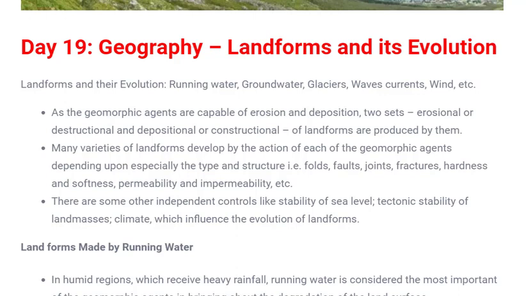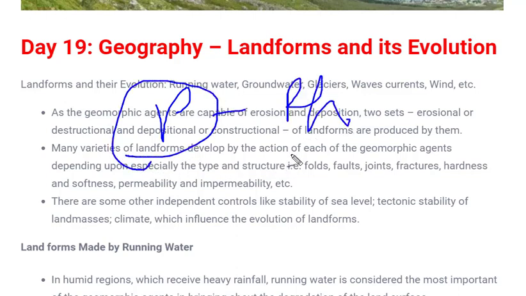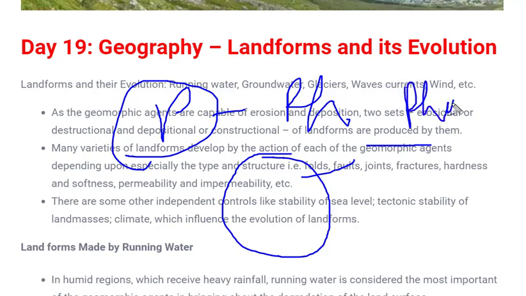When you see a political map, there are two kinds of map, one is the political map and one is the physical map. When you see a political map or a political globe, it might seem that our earth has a flat surface. That means everywhere the surface is even. But when you see a physical map which represents various types of landform, lakes and rivers are not landforms, but they have tendencies to form different kinds of landforms. So different kinds of landform might be a mountain, a plain area, and separate kinds of mountains.